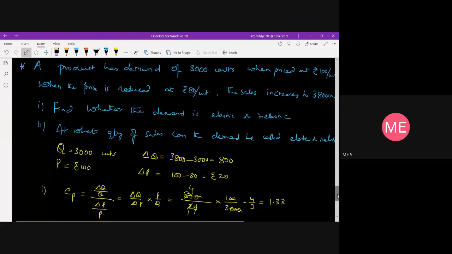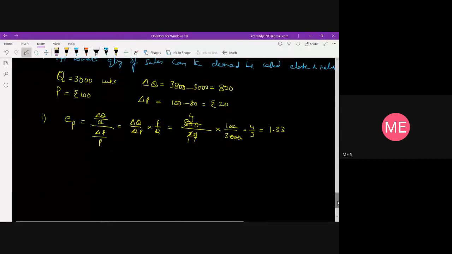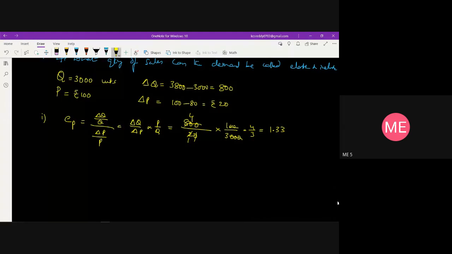So EP is greater than 1, which means the change in quantity demanded is more than the change in the price. EP greater than 1 means delta Q by Q is greater than delta P by P. For the change in the price, there will be a larger change in the quantity demanded. So it is said to be very elastic. Because there is a small change in the price, there is a huge change in the quantity demanded, so we can say it is elastic.